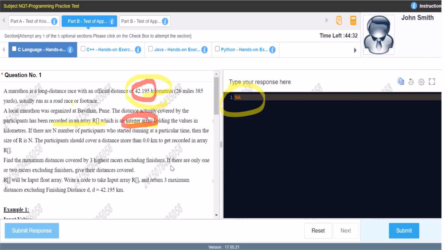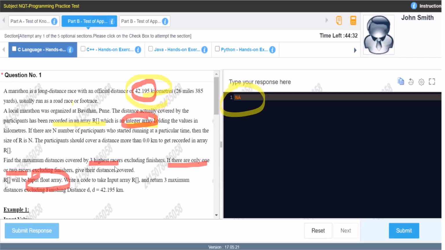What is also given, which is a good thing, is the case where there are only one or two racers. Suppose that after excluding the finishers, those who have completed the 42.195 kilometer race, there are not three racers, only two are left in the array. Then we just show their distance covered. Otherwise, if three or more are given, we show the top three. Here it was written integer array, and here they have given a float array. So these kinds of problems are here. There are many more which will come as I change the slide, and I will show you. That's why I modified the question.